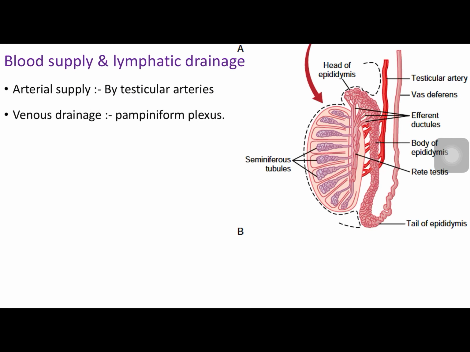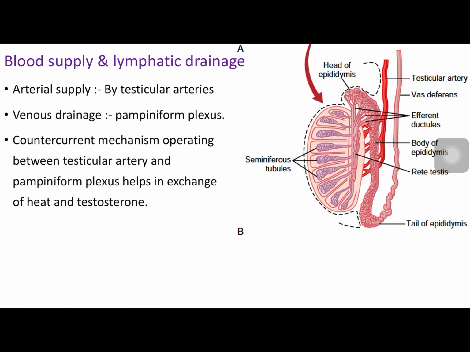Now, let us have a look at the blood supply and lymphatic drainage of the male reproductive system. The blood supply to the testis is mainly by the testicular artery. Venous drainage is by the testicular vein, which forms the pampiniform plexus. A countercurrent mechanism operates between the pampiniform plexus and the testicular artery, which maintains the high concentration of heat and testosterone.